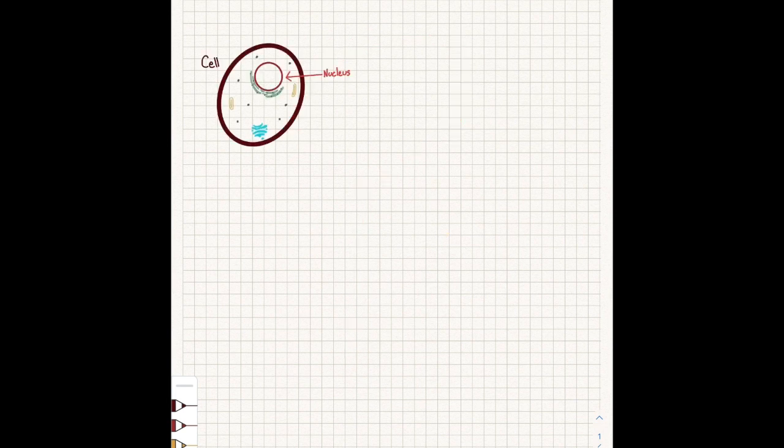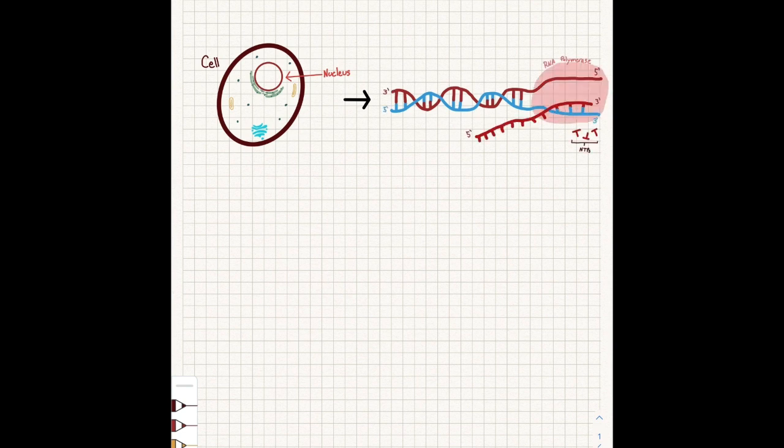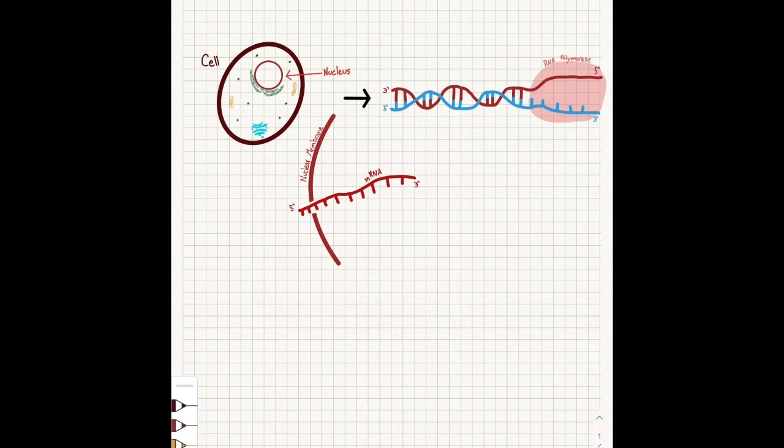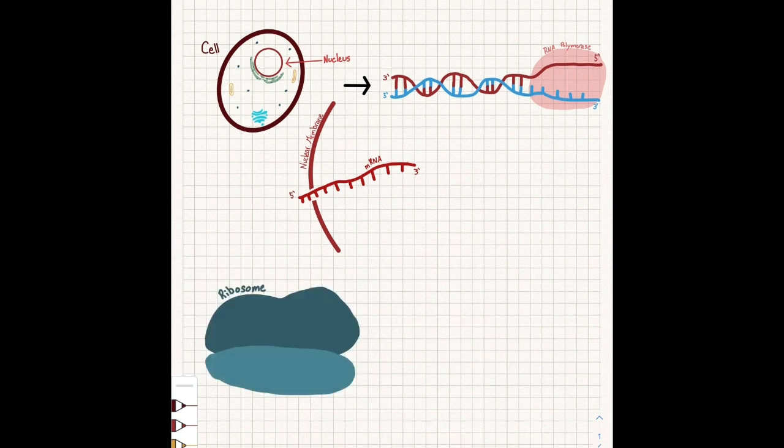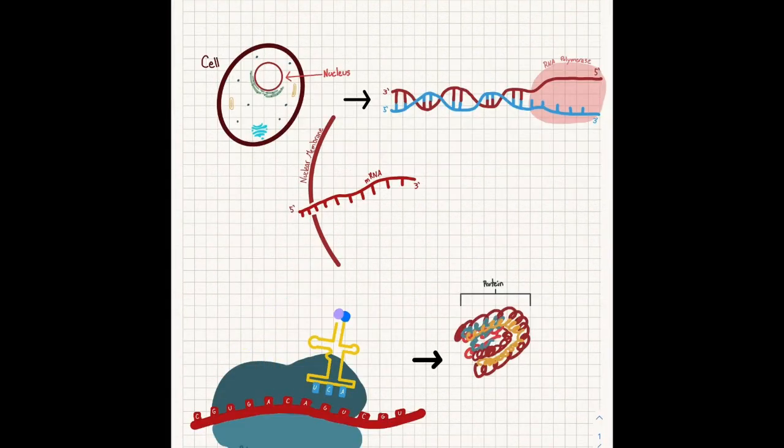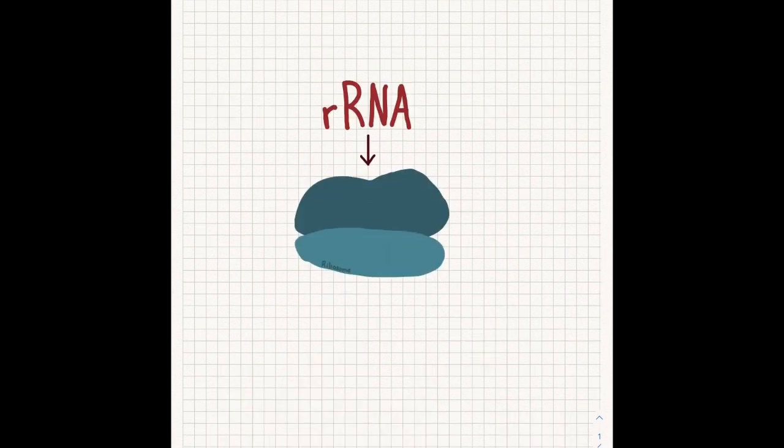You do not know what crest cells are? Well, do not worry, we will get to that part later. Normally, when a protein is produced, the first steps occur in the nucleus where DNA is stored. The DNA double helix unwinds and RNA polymerase reads the template strand and adds nucleotides to the 3' end of the growing chain. This new transcript is called mRNA, and it leaves the nucleus and enters the cytoplasm to meet with a ribosome, where it reads the mRNA and translates it into a protein. Important note, ribosomes are made up of ribosomal RNA and other proteins.